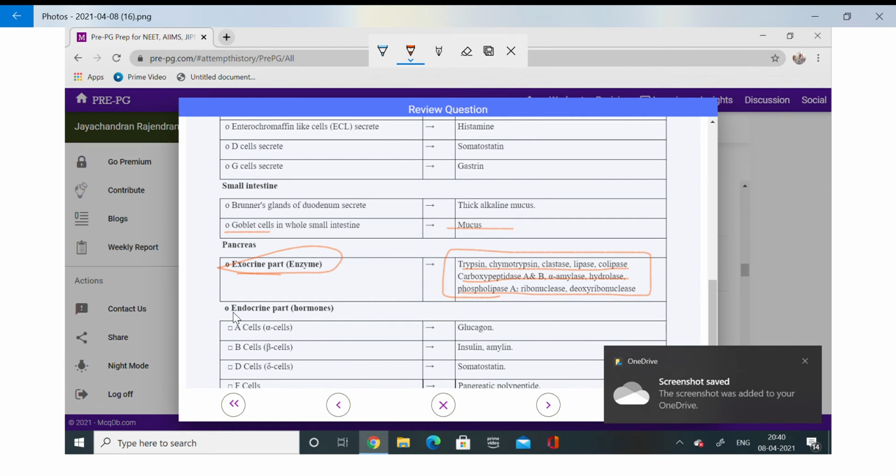The endocrine part of the pancreas: alpha cells produce glucagon, beta cells produce insulin or amylin, and somatostatin by D cells. Here also somatostatin by D cells only. In the stomach, okay, F cells produce pancreatic polypeptide. So for the cells, you should know their important products. That is also very important.